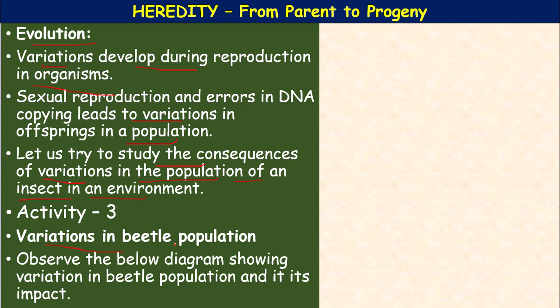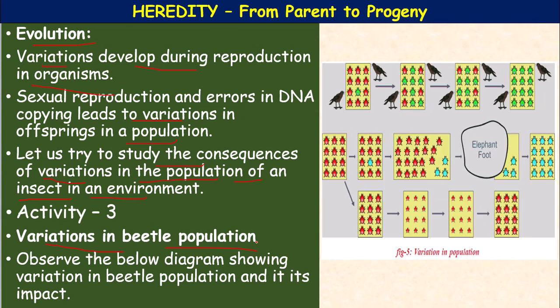Let us observe the variations in the beetle population. So, observe the below diagram showing the variation in the beetle population and its impact. Here the beetles are reddish in color and green in color. These are the birds which attack and kill these beetles.